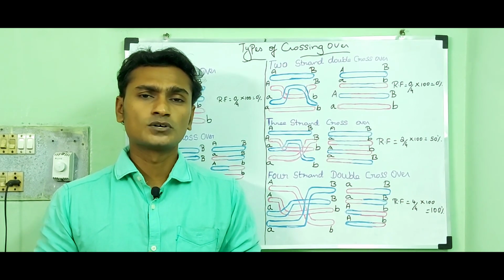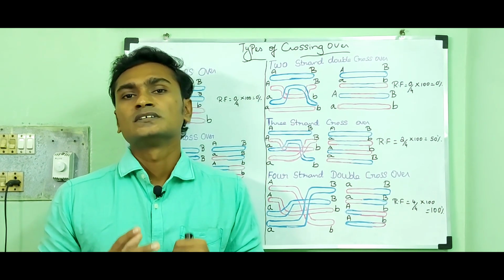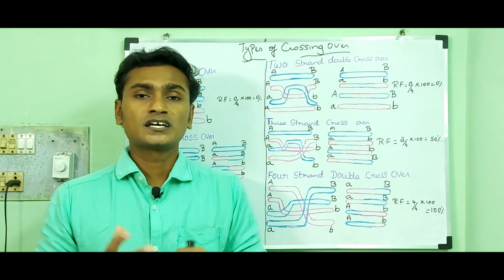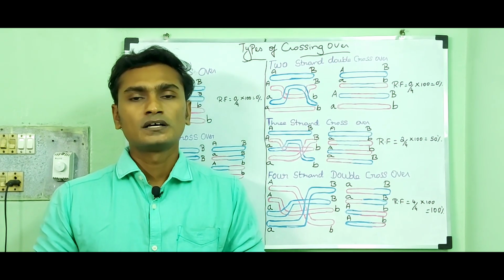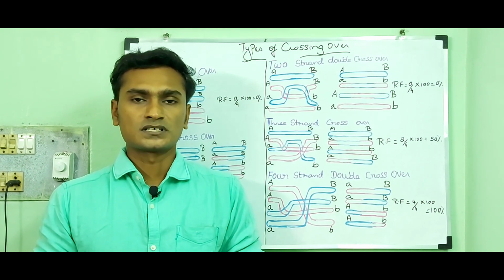Types of crossing over can be classified into three types based on the formation of chiasmata during crossing over. And the types are single crossover, double crossover, and finally multiple crossover.